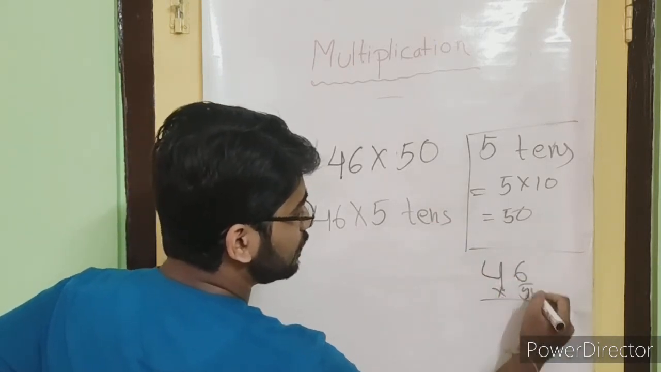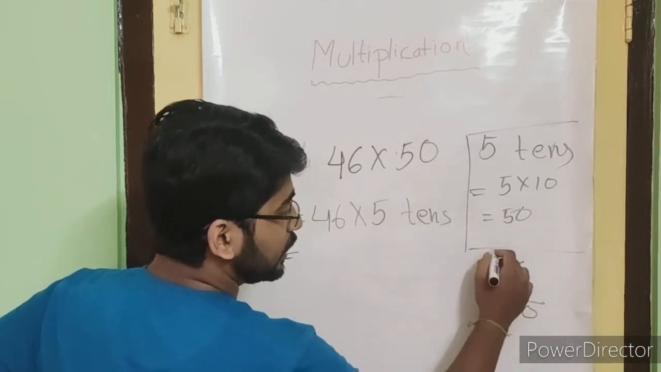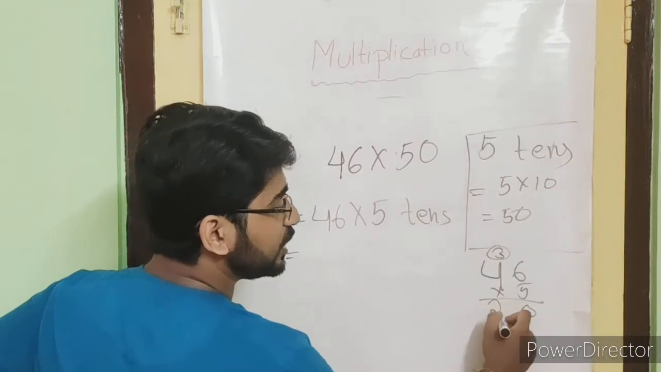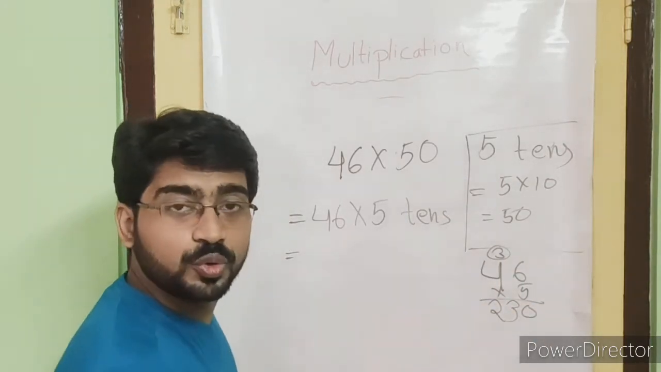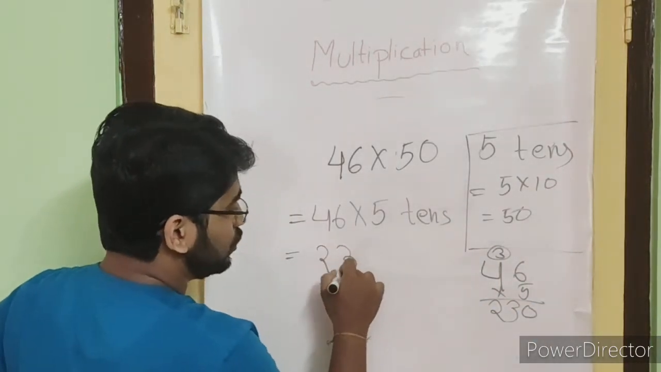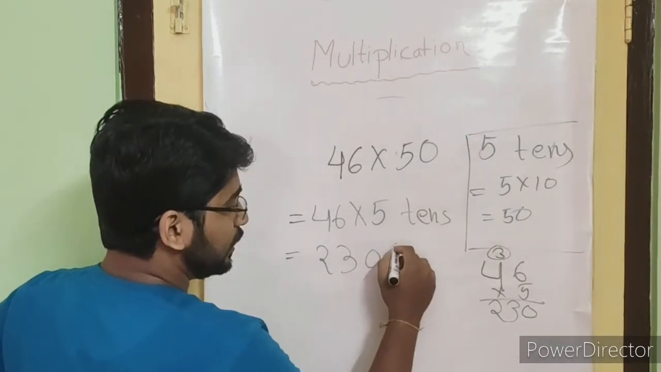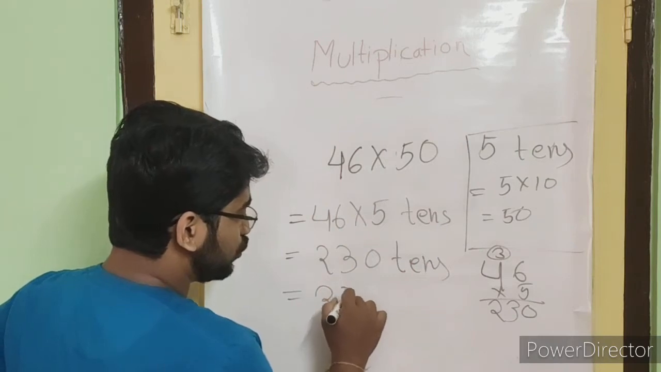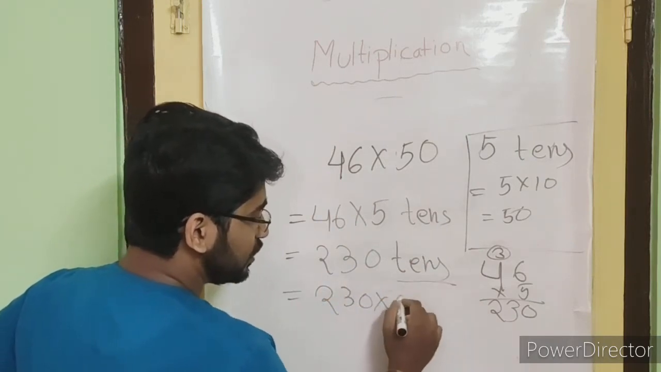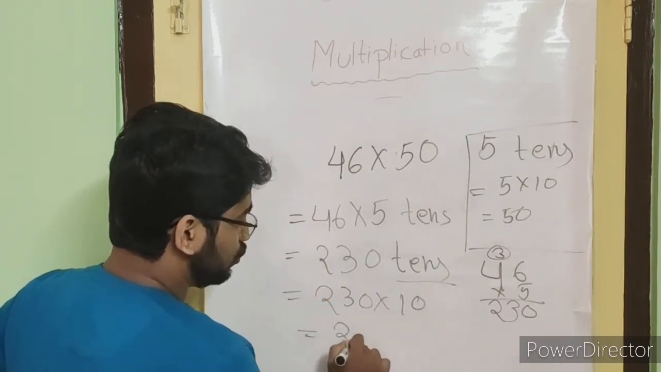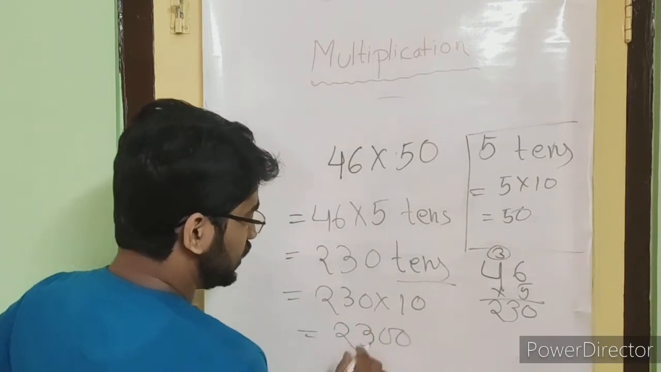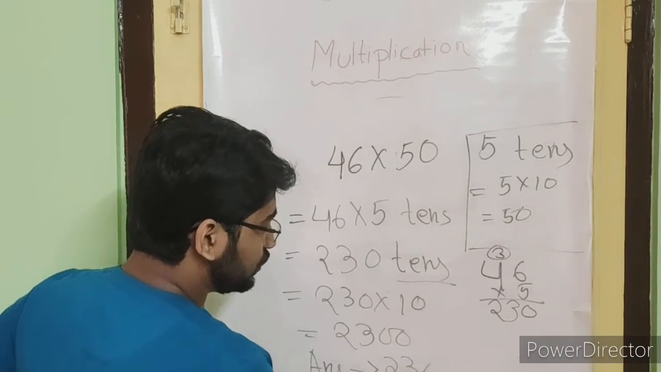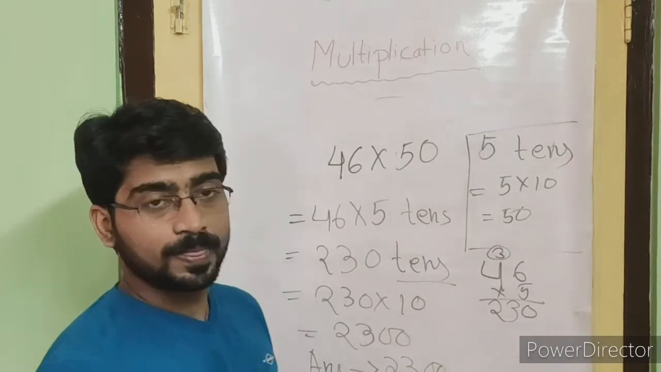46 into 5. 5 6s are 30. Carry 3. 5 4s are 20 plus 3, 230. So 230. Tens will remain same. So after that 230 tens means 2300. So this one will be the answer. Answer 2300. Finished.